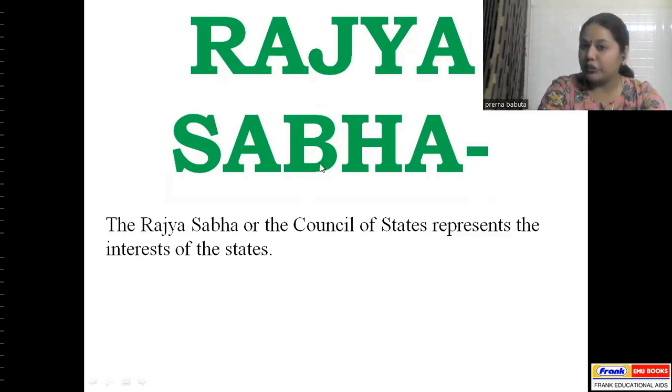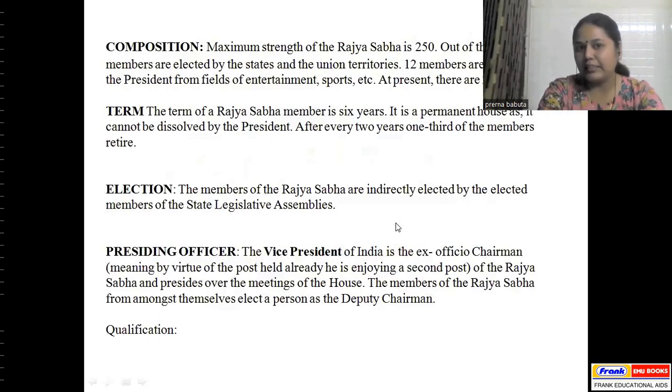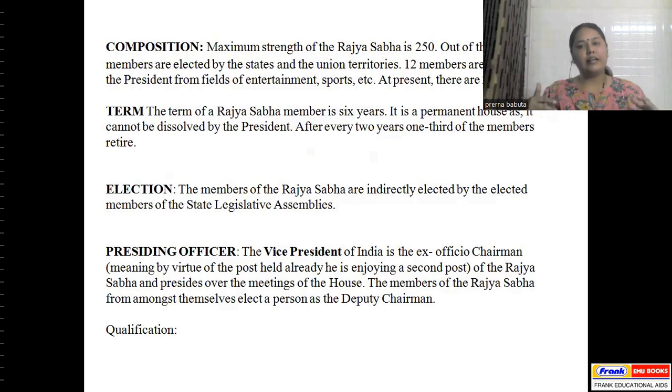Now we talk about Rajya Sabha, which represents the Council of States. What is the maximum strength? It is 250 members. Out of this, 238 members are elected by the states and the union territories, and 12 members are nominated by the president from different fields. Some people who have excelled in fields like arts, entertainment, sports, science become members of Rajya Sabha after the president nominates them, and only 12 such members can be nominated.